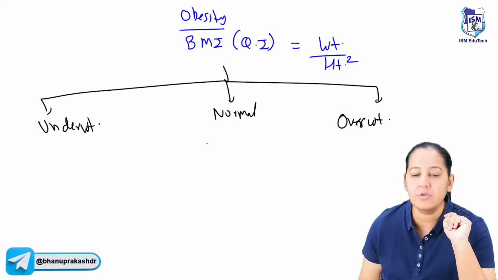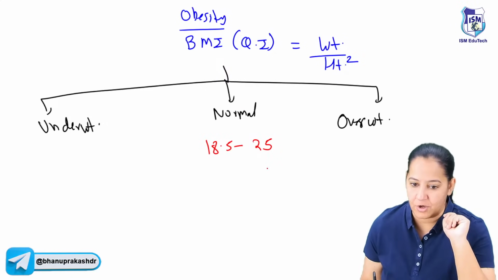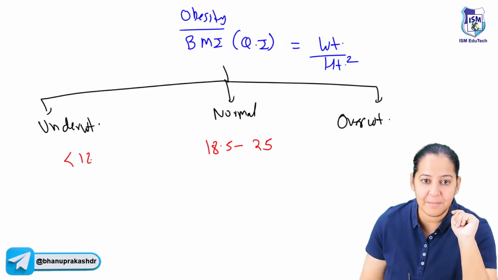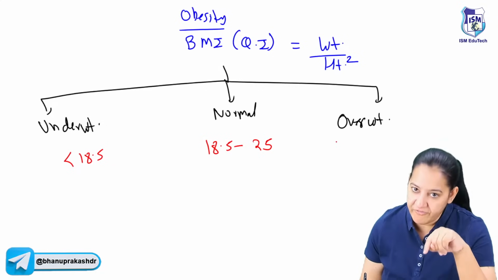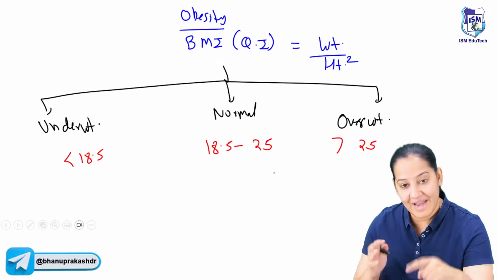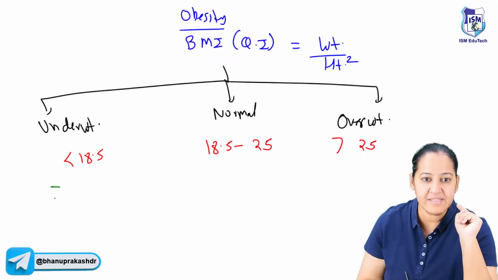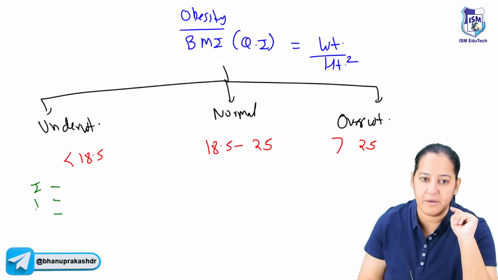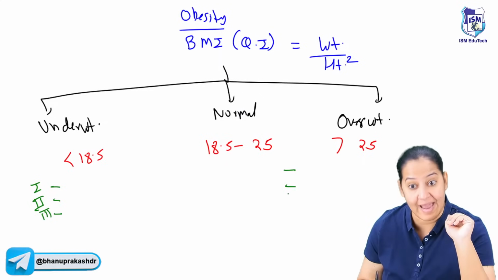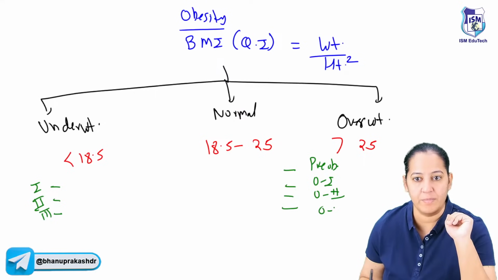Normal is 18.5 to 25. Less than 18.5 is underweight, and obviously more than 25 is overweight. Now, let's divide underweight and overweight further. Underweight is divided into 3 categories: grade 1, grade 2 and grade 3. And overweight is divided into 4 categories: pre-obese, obesity 1, obesity 2 and obesity 3.